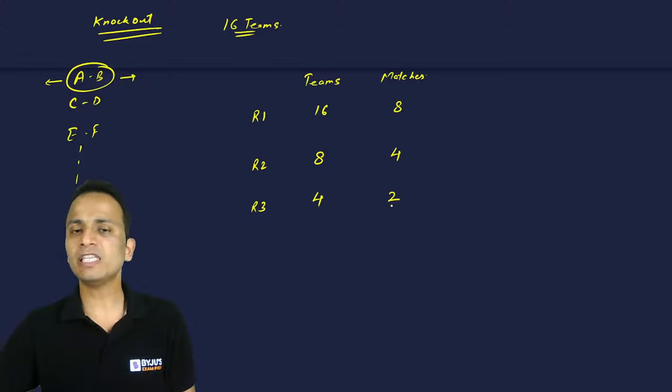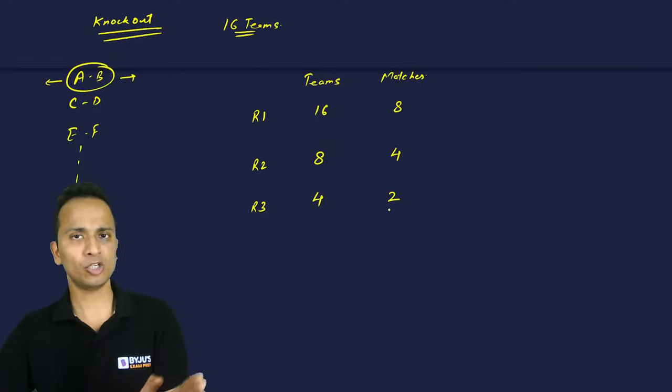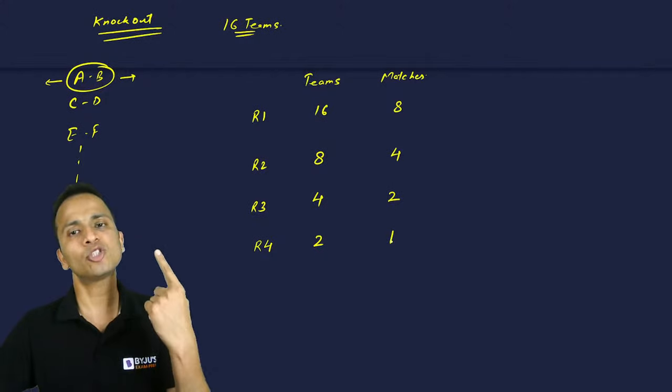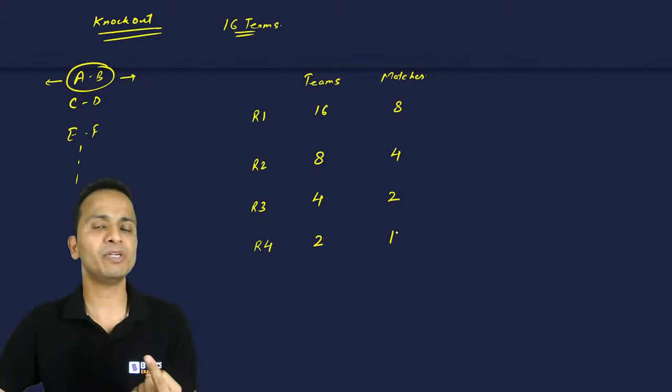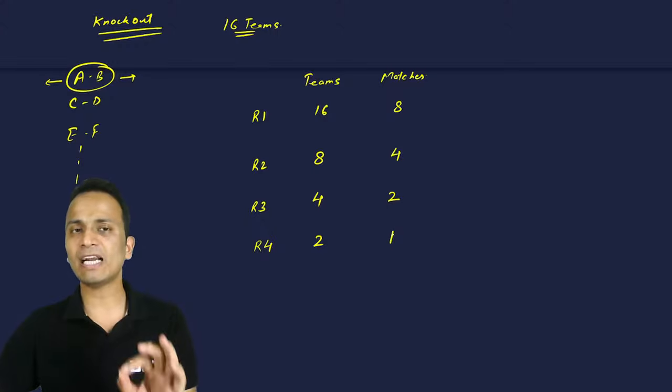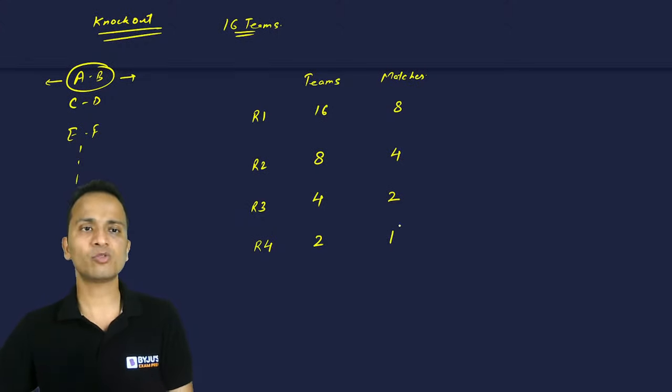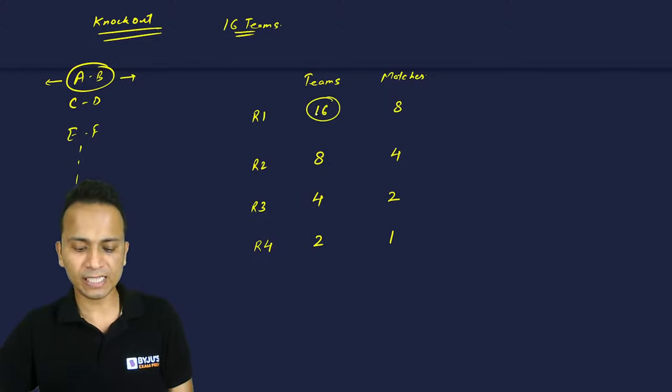After these 2 matches, there will be 2 losers knocked out and 2 winners will go to the fourth round. 2 teams will go to the fourth round and there will be the last match, only one match, which will happen between these teams, and that will decide the winner of this tournament. So this will happen if we start with 16 teams.